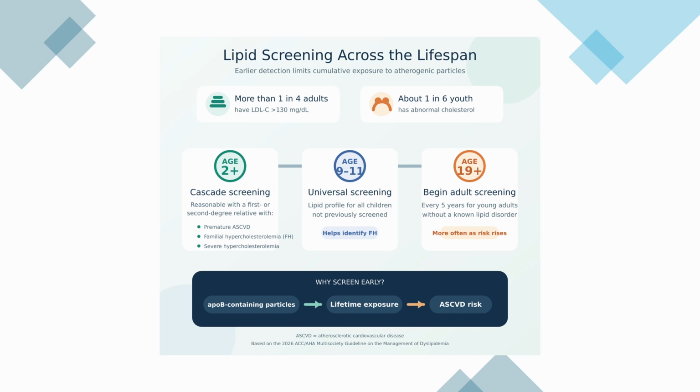Family history alone should not be used to identify childhood lipid disorders because up to half of those children identified with high LDL do not have a reported family history of hypercholesterolemia or premature ASCVD. The 2026 guidelines recommend universal lipid screening for children between 9 and 11 years of age who have not previously been screened to identify familial hypercholesterolemia and other lipid disorders. For those children with first or second degree relatives with premature ASCVD, FH, or severe hypercholesterolemia, it's reasonable to request a cascade lipid screening beginning at 2 years of age.